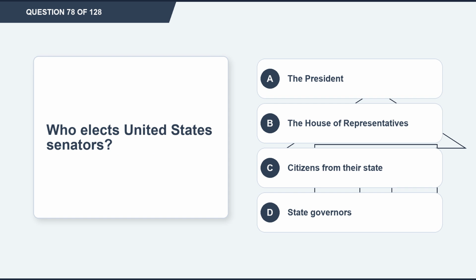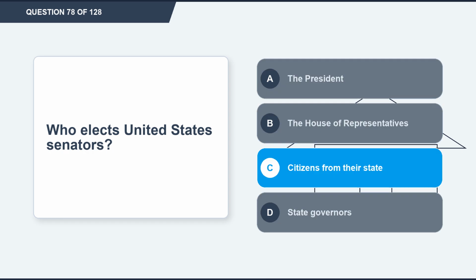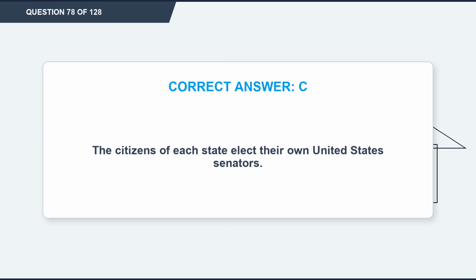Question 78. Who elects United States Senators? Option A, the President. Option B, the House of Representatives. Option C, citizens from their state. Option D, state governors. The correct answer is option C, citizens from their state. Explanation. The citizens of each state elect their own United States Senators.